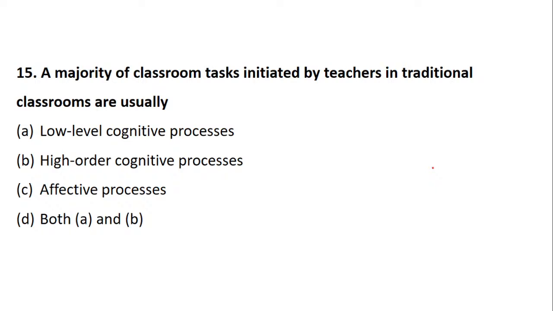In a classroom we do not know whether there are only high cognitive or low cognitive students. There is no guarantee for that. So in the traditional classroom, if the teacher is coming up with anything, it has to use both the high level cognitive process as well as the low level cognitive process. It means a combination of skills which the student has and the skills which they lack, and combining them, the teacher should take an activity in the classroom. Is it clear? Okay, fine.